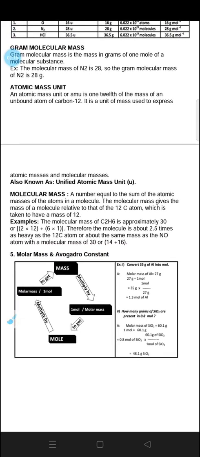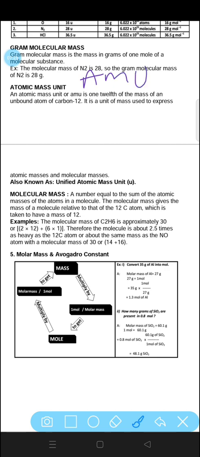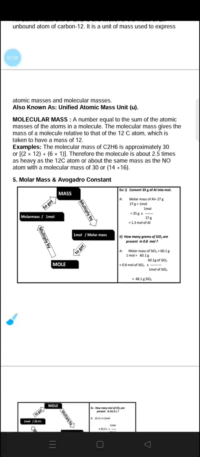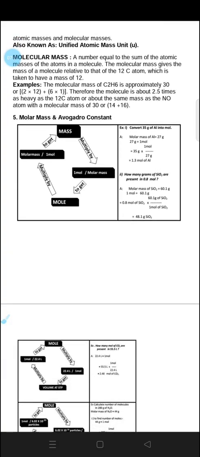Now next one is atomic mass unit. Atomic mass unit, represented as amu, is 1/12 of the mass of an unbound atom of carbon 12. It is a unit of mass used to express atomic mass and molecular mass. It is 1/12 of the carbon atom. It is also known as unified atomic mass unit.